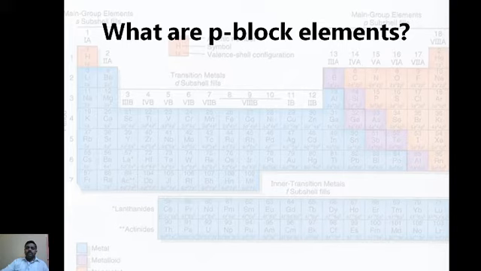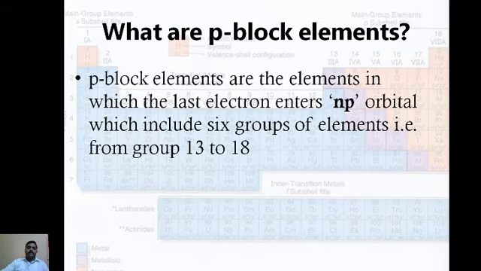What are the P block elements? Those elements in which the last electron enters the np orbital are known as P block elements. What is n? n is the principal quantum number. If the period changes, the n value will change. You can take n equal to 1, 2, 3. Do not take n equal to 0.